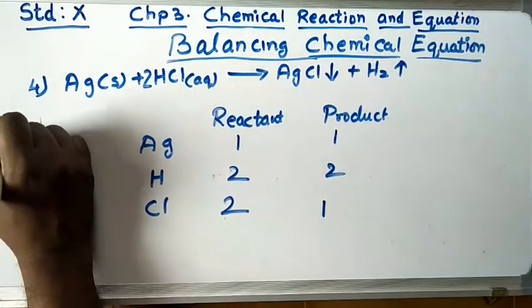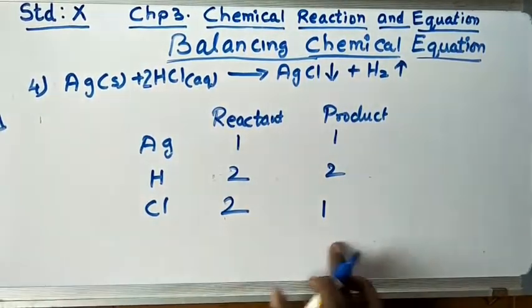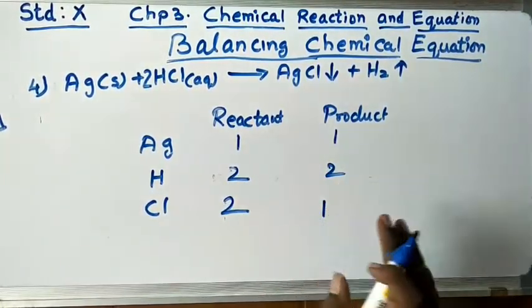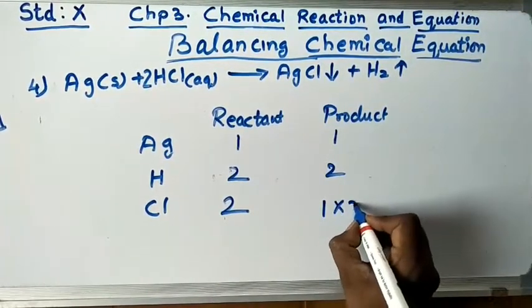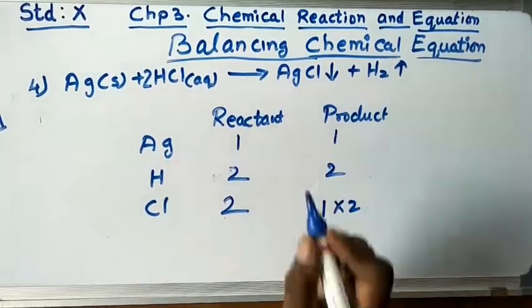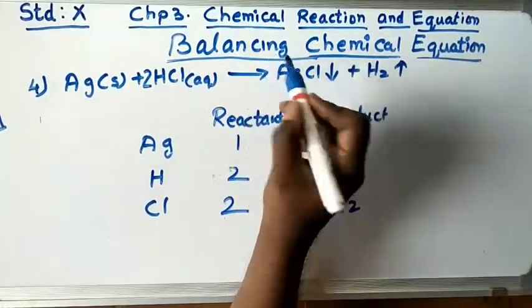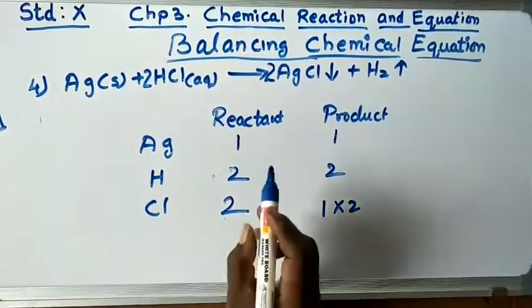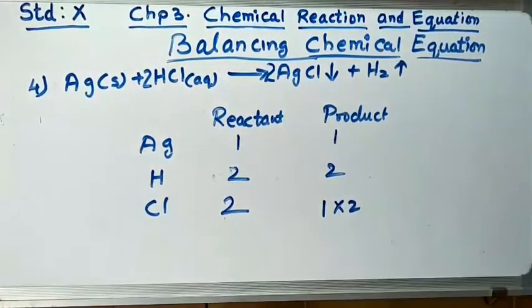So we'll do step number 3 now. Our step number 3 is chlorine is not balanced. Ag is balanced, hydrogen is balanced. But on the product side, chlorine is not balanced. So I'll write here multiply by 2. So where is the chlorine? Here. So if I multiply by 2, that means I have to write the changes here. Now let's check it out. So I have made the changes here.